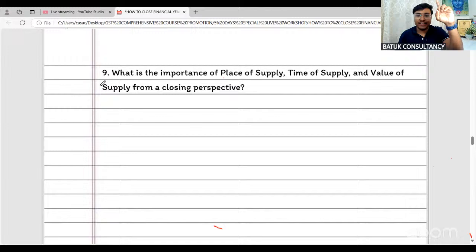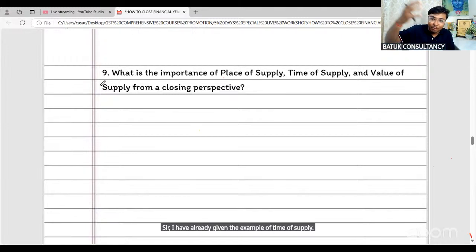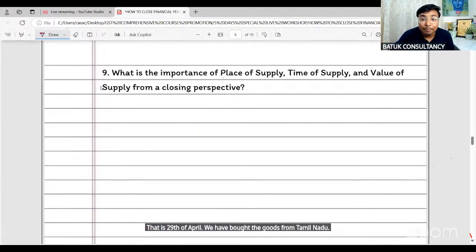Sir, I have already given the example of time of supply. That is 29th of April. We have bought the goods from Tamil Nadu. Is it possible? So this was the example.